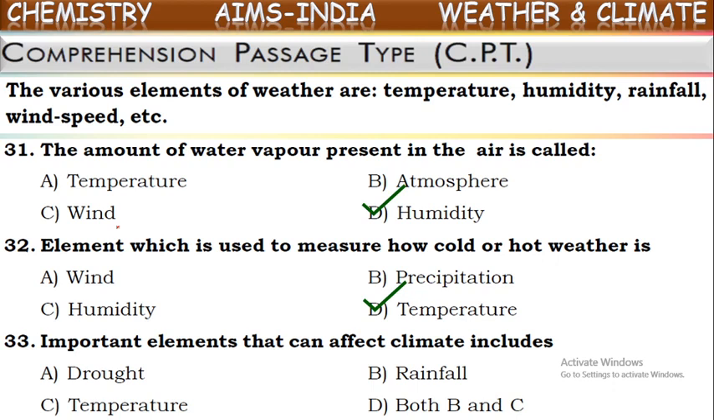These are the elements which affect even the climate also, climate of a particular place. So out of these which are given here, see, rainfall is given and even temperature also is mentioned. So these two are the elements which affect climate. Oh, it won't be drought. Okay, now these two are correct answers. What will be correct option now? Both B and C. Okay. Next one.